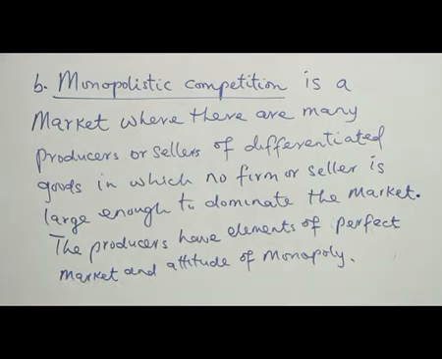They determine the supply that they want to do with the market. But the element of perfect market is that there is competition in this market. They are not behaving like a pure monopoly. That is, this market is not a pure monopoly and it is not a pure perfect market. So they are in between perfect market and monopolistic markets.